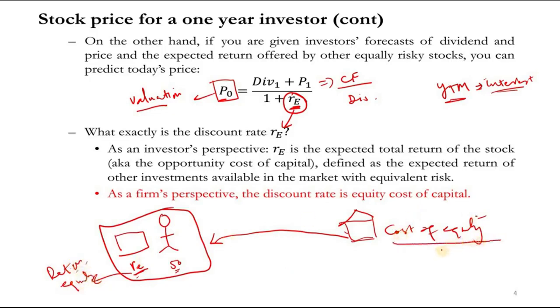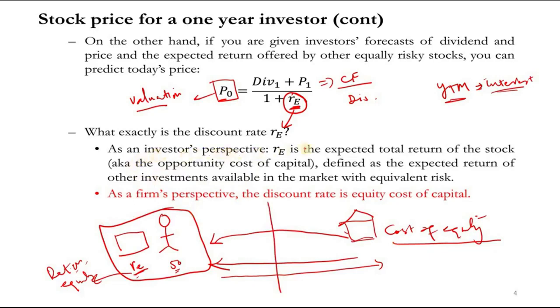So this is the return on equity for the investor, and this is the cost of equity for the company, because companies issued stocks to these shareholders, and the shareholders have given them money, right? So for the company it was financing, and for the shareholder it was investing. Whatever is the return for the investor is basically the cost of equity for the company. So these are the two perspectives.